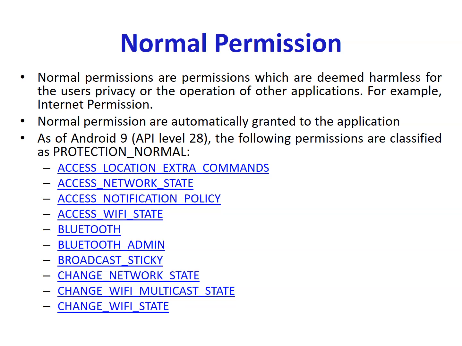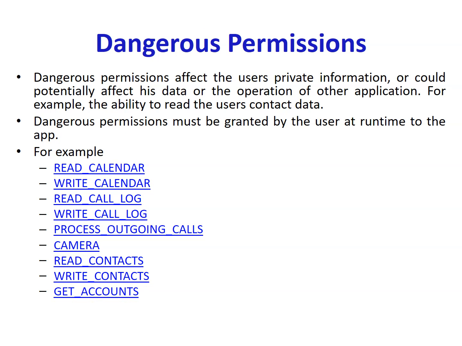Means basically if we think about this, file sharing information, using Bluetooth on or off, or the internet permissions come under normal permissions. Now the second category is the danger permissions. These danger permissions affect the user's private information or could potentially affect his data or the operation of other applications.